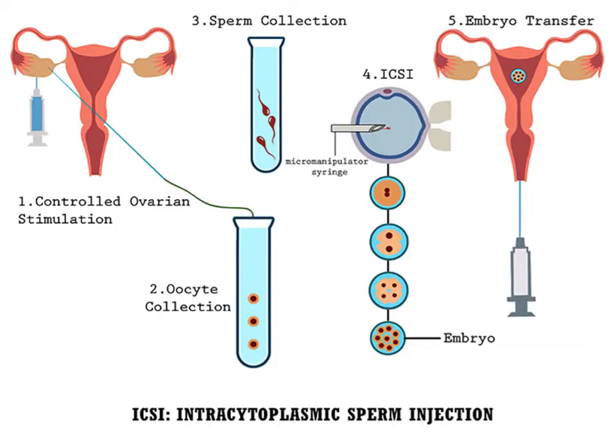So here you can see the intracytoplasmic sperm injection. First of all, the ovaries are stimulated, hormones are provided. Now the oocytes are collected and the sperms are collected from the donor. Both are allowed to fuse in laboratory conditions. The embryo is formed till the 8 cell stage and then that embryo is transferred into the female uterus.